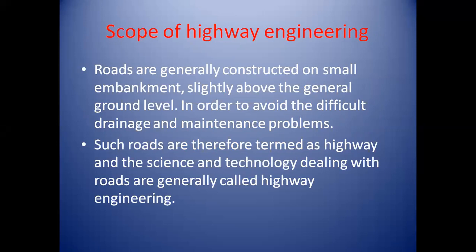Roads are generally constructed on small embankments slightly above the general ground level in order to avoid difficult drainage and maintenance problems. This is the first scope of highway engineering.